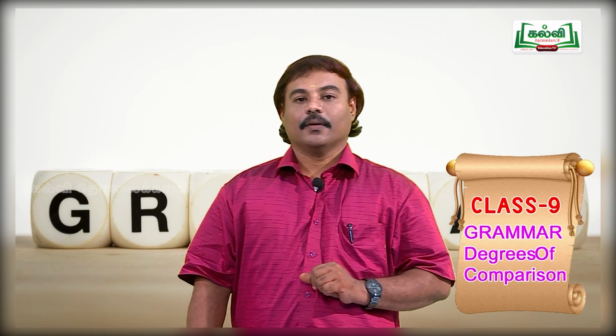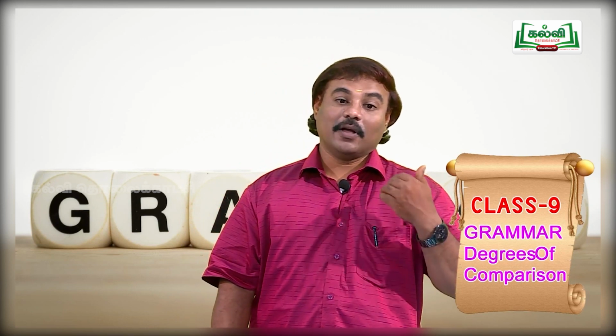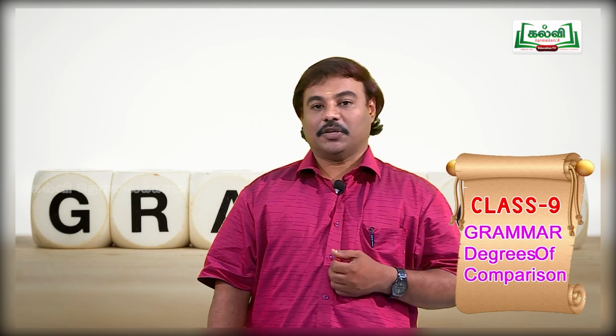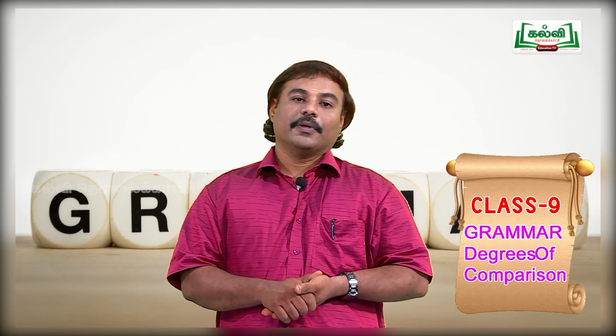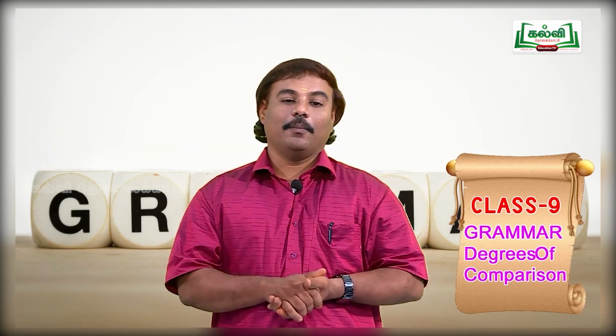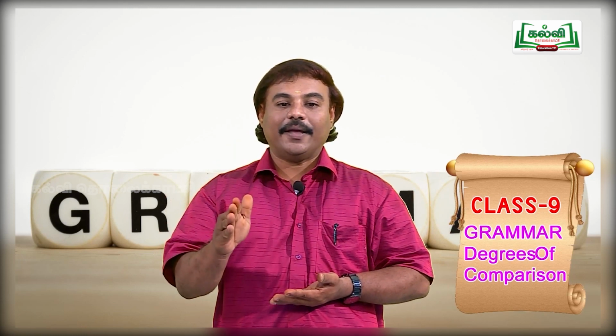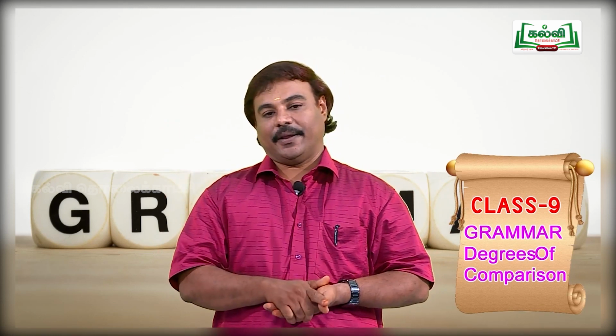Children, in lower classes, you would not have studied transformation. Now you are going to learn. Take your notebook and draw 3 margins with a table of columns for positive degree, comparative degree and superlative degree.